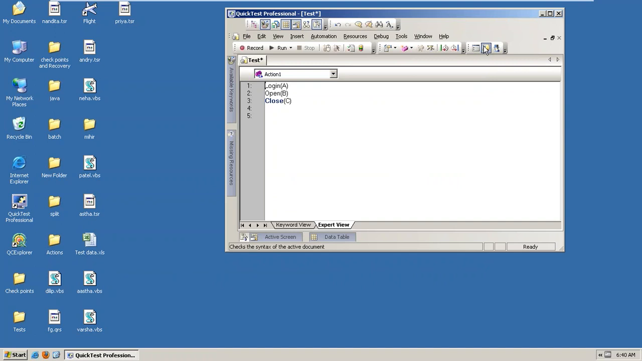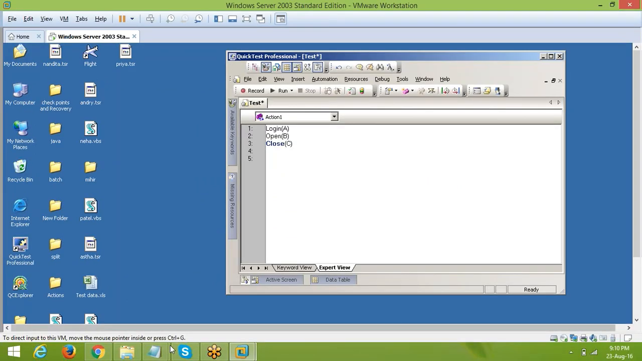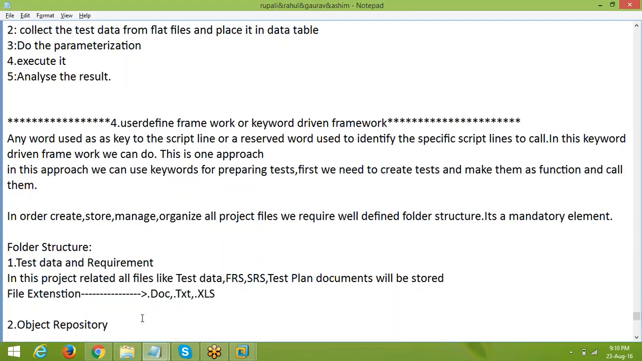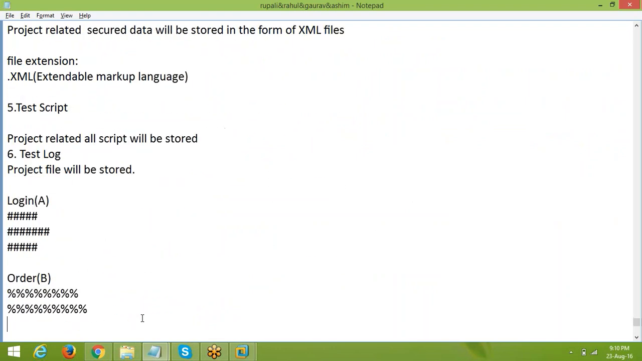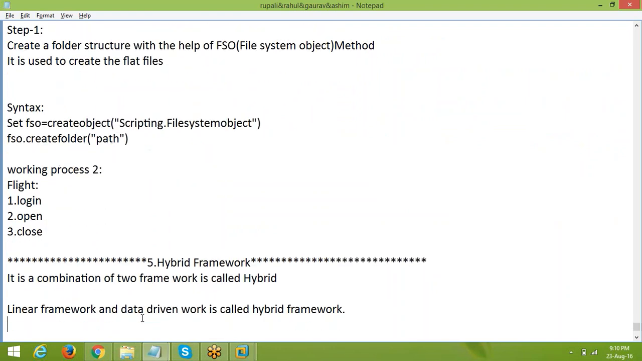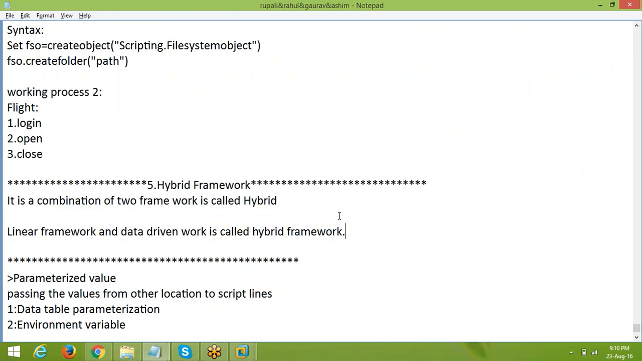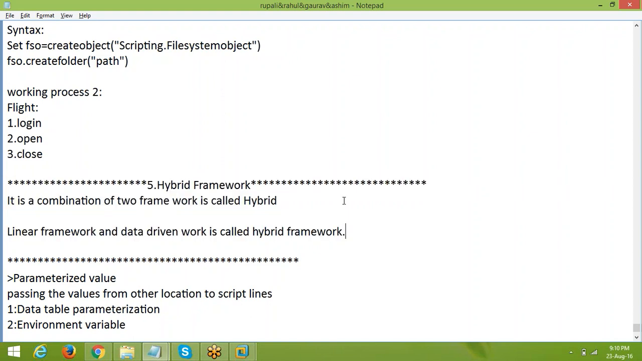So after that, hybrid. Hybrid means, actually in today's market no one uses it. A combination of any two frameworks, we specify as a hybrid. So just combine, you already know linear and data driven, right? Just combine these two and you can prepare a hybrid one. I'm giving an assignment to all of you guys. Okay, hybrid framework. Just give an assignment like this. So with that, frameworks will be finished. Is it clear, everybody? The framework concept is finished.